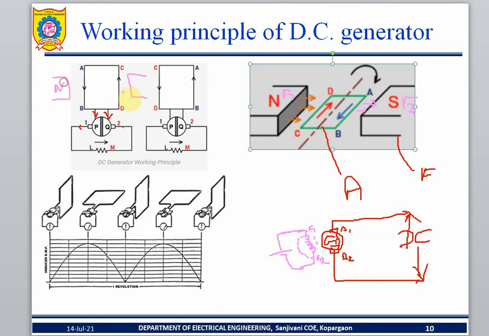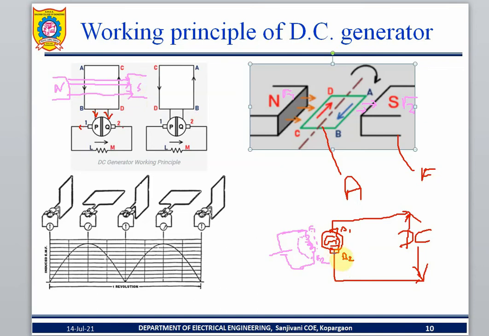North and then south. The flux is flowing, like a flux line flowing. It is an invisible line, flowing between the north and the south. Okay.